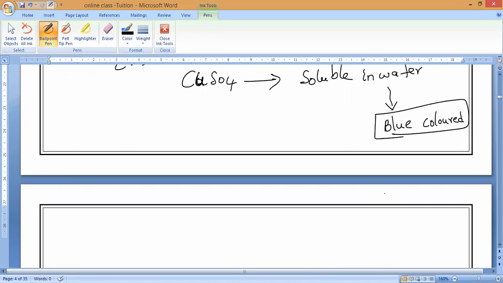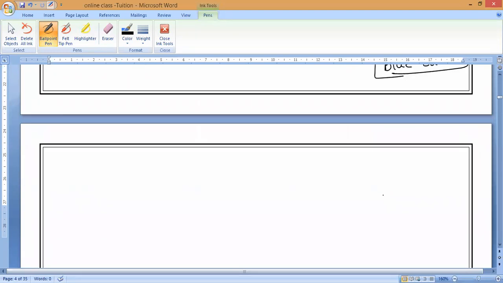Sir, I want to say something interesting, and I will explain it also. Sir, why do they dissolve only in water? Why can't other substances, like organic solvents, dissolve them? So I want to say that water has a very high dielectric constant. Dielectric constant means it has a very high ability to break the force of attraction between the ions.